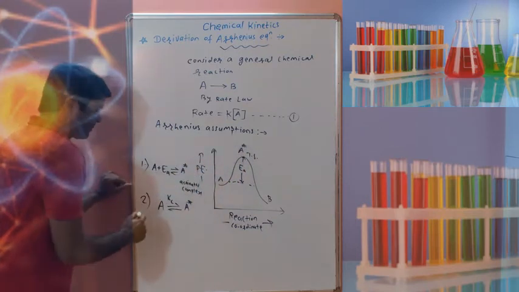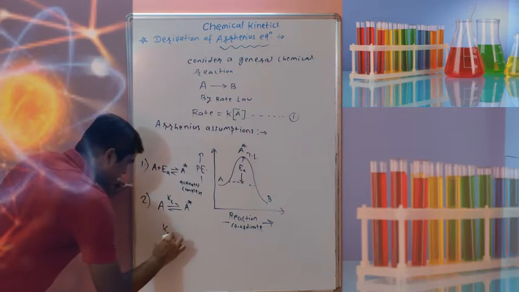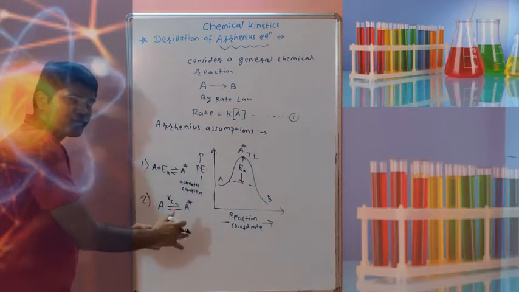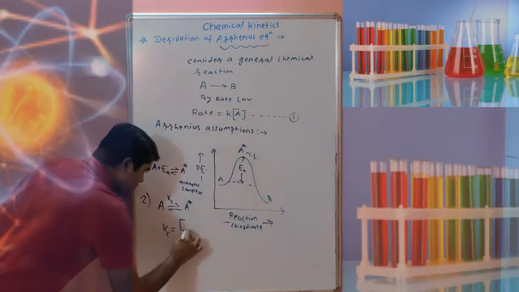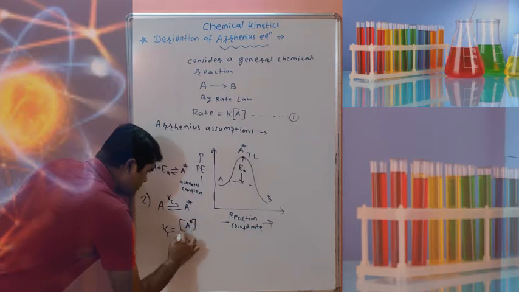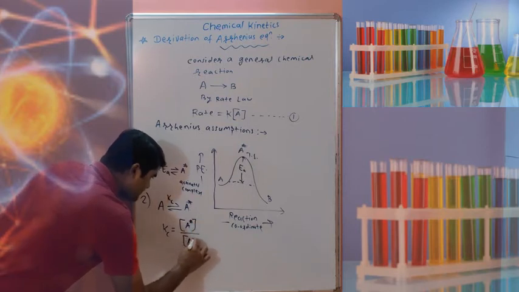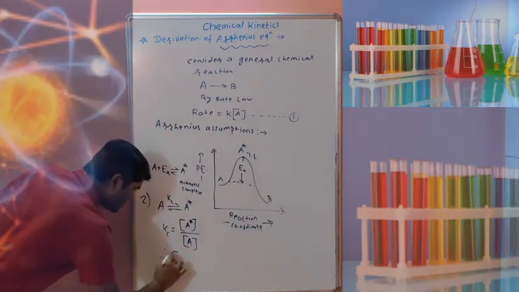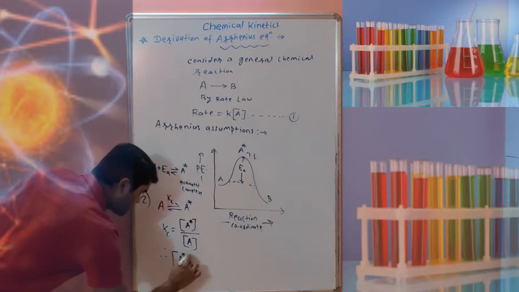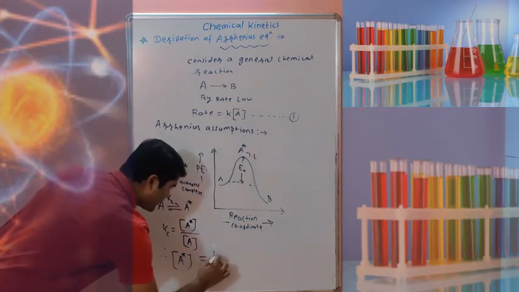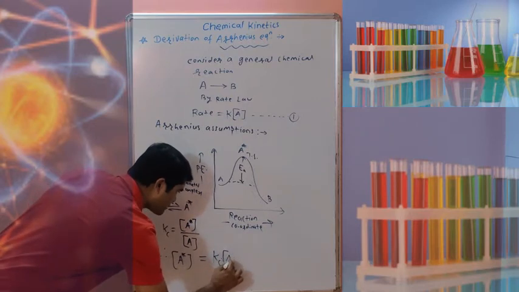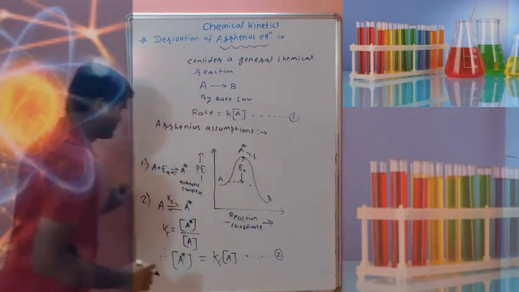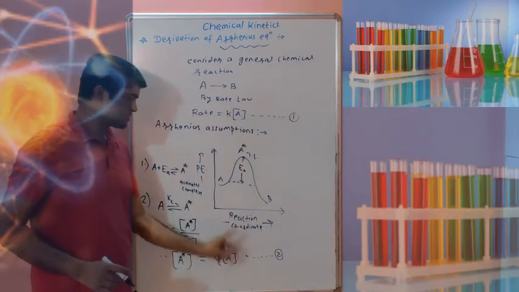Kc is equal to what? Equilibrium constant is always concentration of product upon concentration of reactant. Here A star is the product, so Kc is concentration of A star upon concentration of A. Therefore you can write the concentration of A star, that is the concentration of activated complex, is equal to Kc into concentration of A. So this is equation number 2.